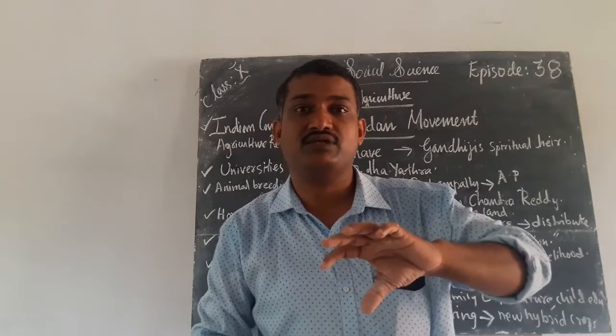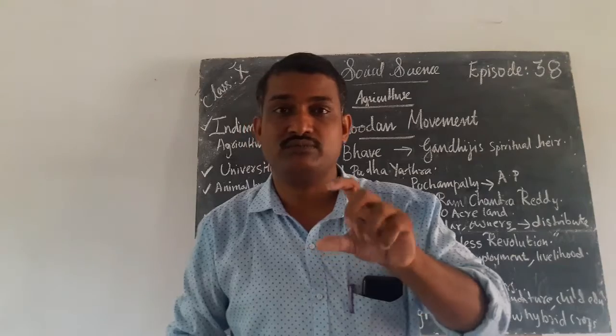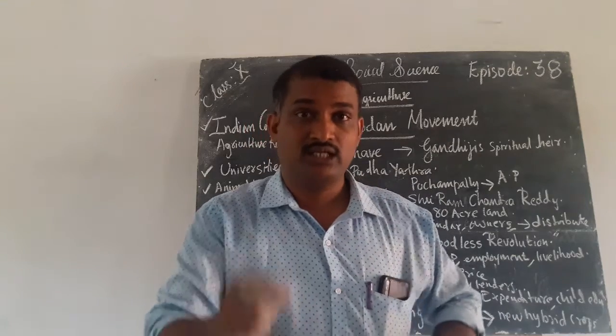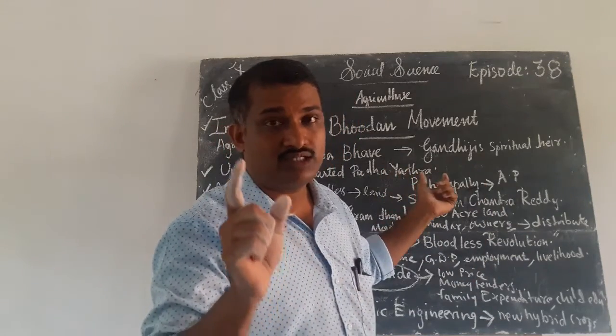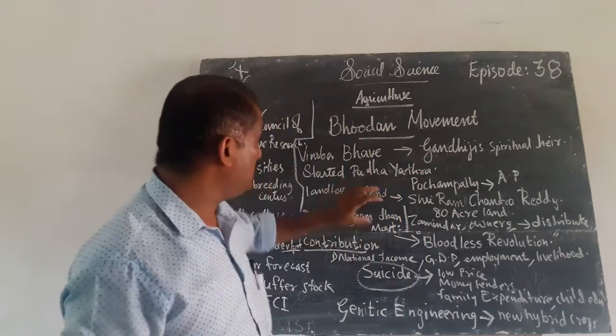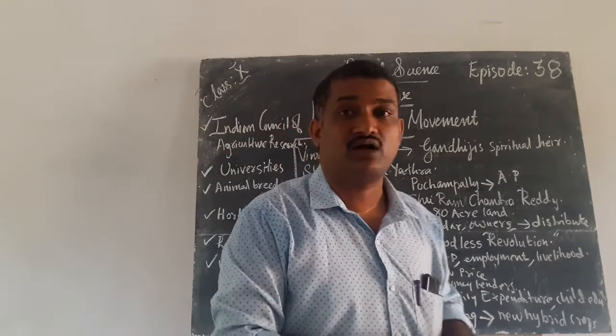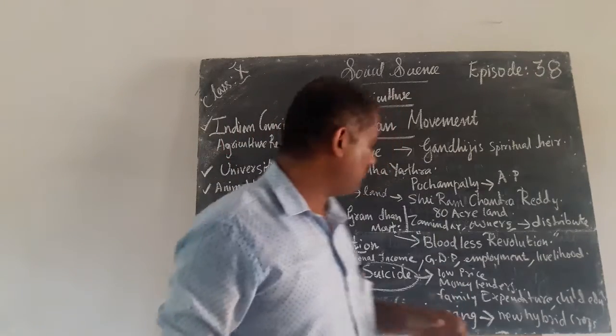Later it became a great movement. Who was the propounder of the Bhoodan movement? That is Vinoba Bhave. Never forget who was the propounder of this movement. His ideas influenced all over India.